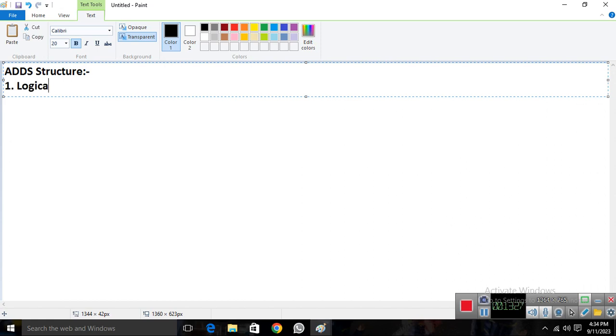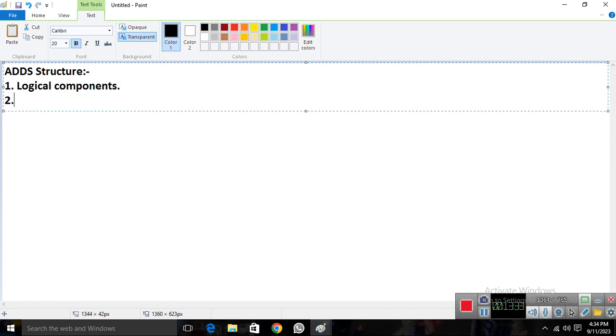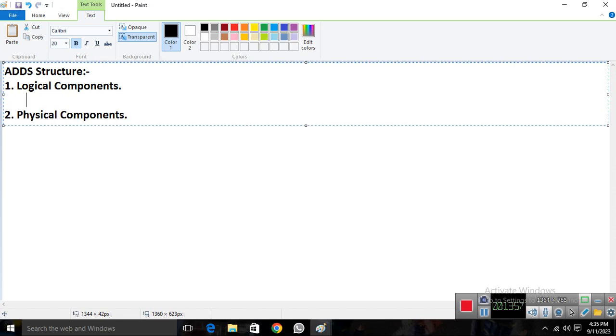One is logical components, and another one is physical components. Okay, so we have two types of AD structure, or you can say the AD structure is divided into two categories, logical components and physical components. So how AD works? AD works like this. AD has two components, logical and physical. Now if we talk about the logical components, we have so many components.